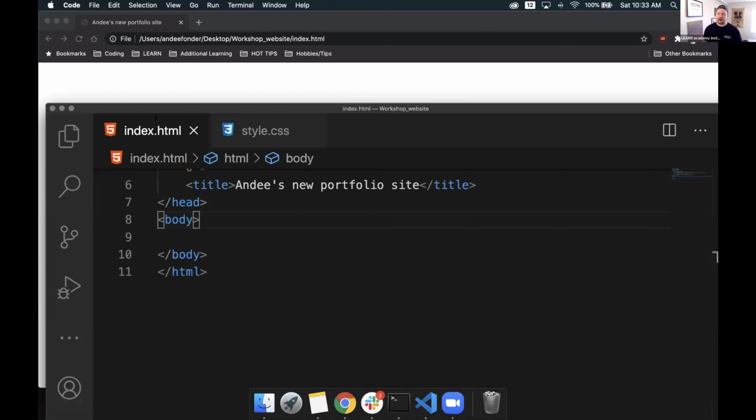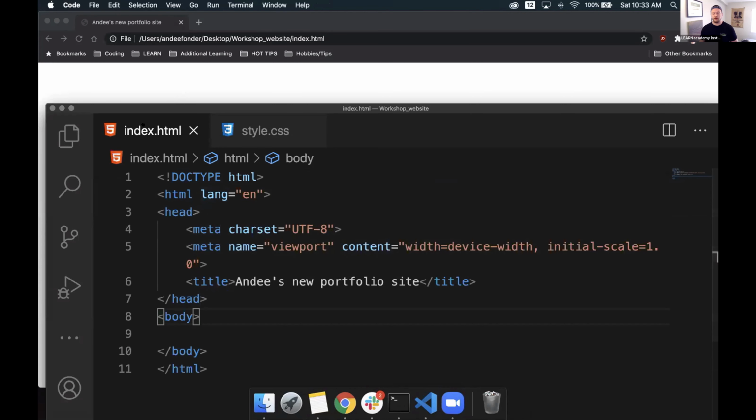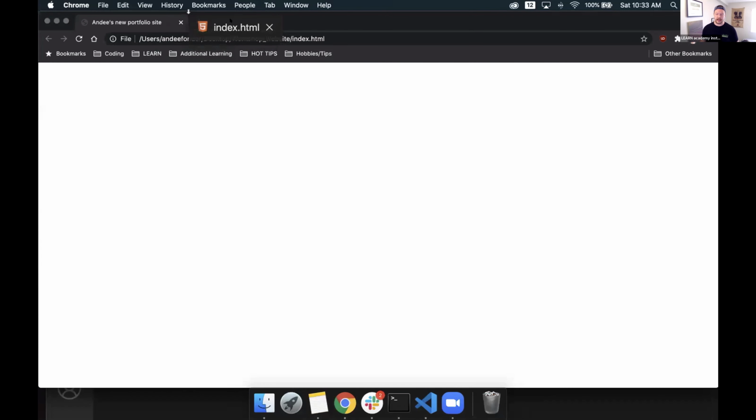I got it. Yep. So all we did was, in order to be able to see our website, anything that we've created so far on the index.html, we just click and drag it up here to the tab area, and we can actually get it to render for us inside the browser. Do a little preview of what we're working on. So again, it's going to be a white page. We haven't added anything to the body yet. We haven't added any real HTML code other than changing the title of the site.